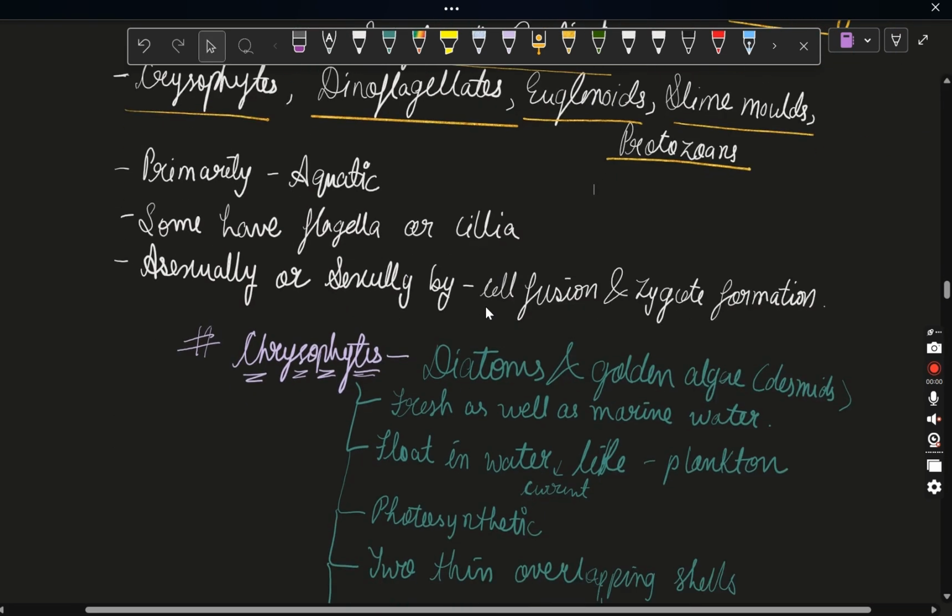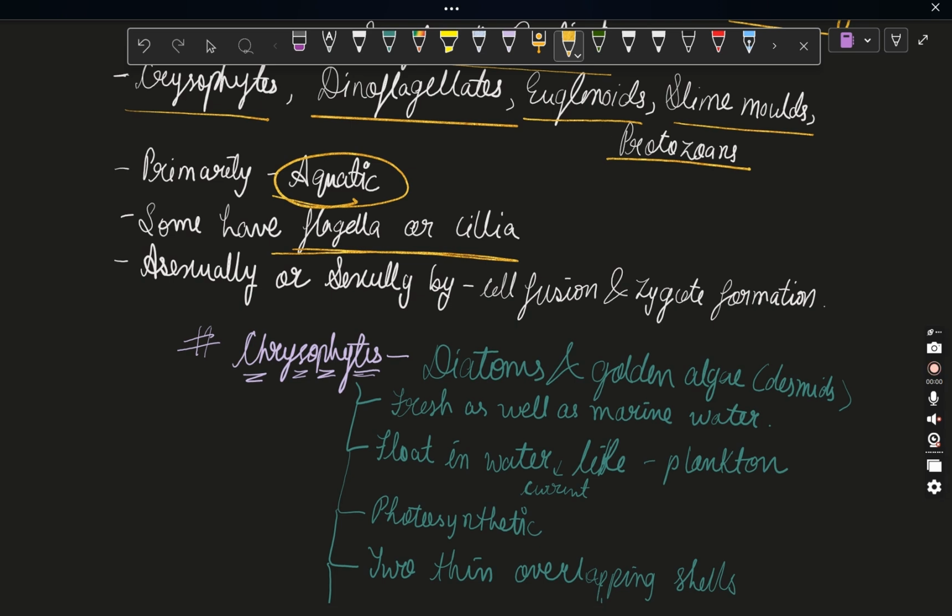Okay, next they are mainly found in aquatic environments. Some have flagella or cilia. Flagella is the thing which helps in the motility of that organism. If any cell has flagella or cilia, that means that particular cell moves. So you can remember, for example, sperm.